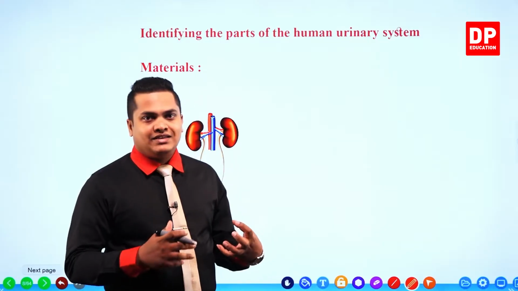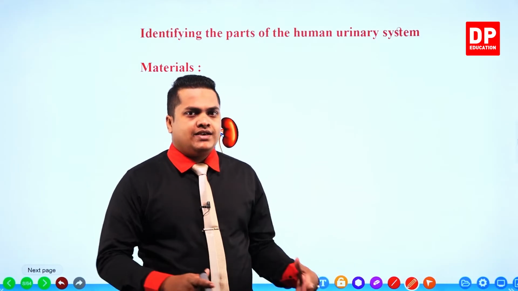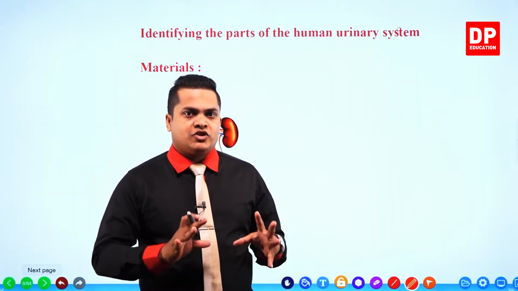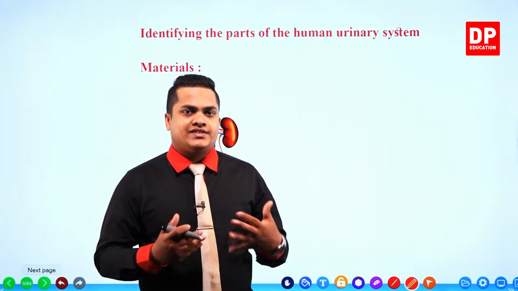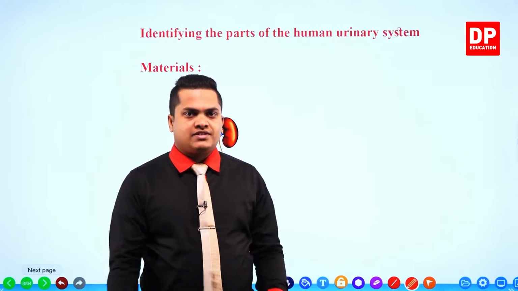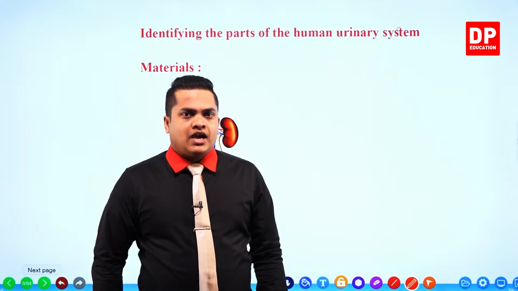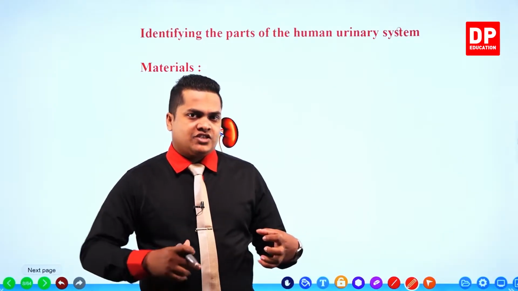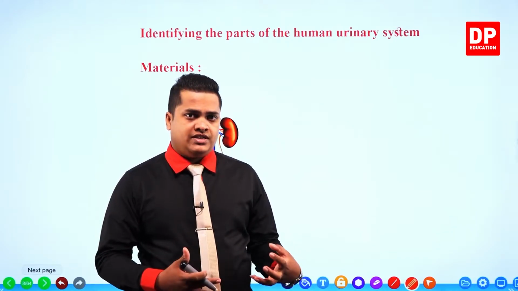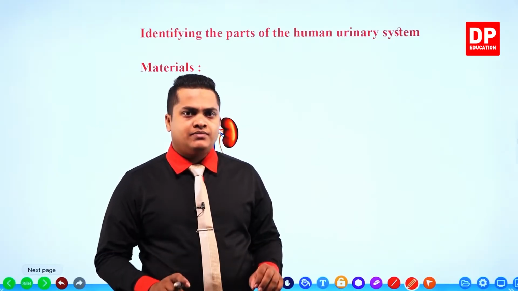These days there are different types of software which we can utilize to identify special organs, systems and their functions, including nerves and valves. We can identify their anatomy, structure, how they are formed, and their location in our body.